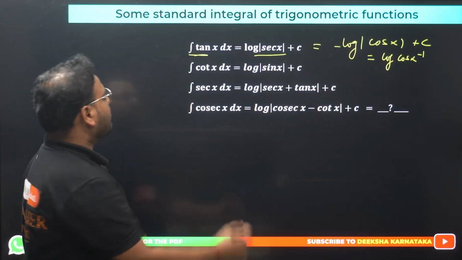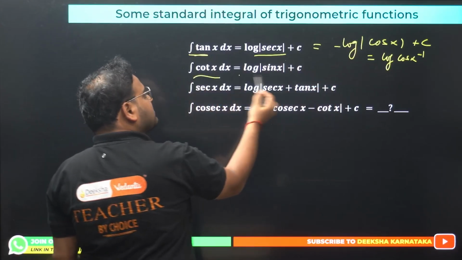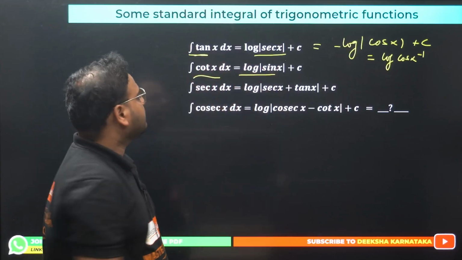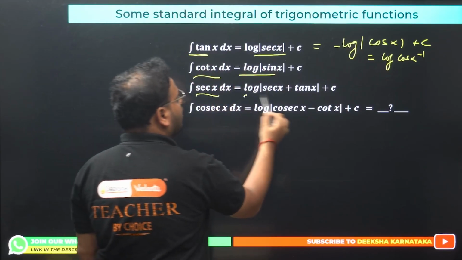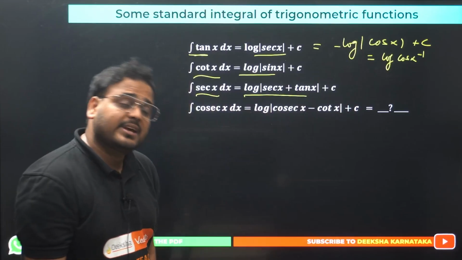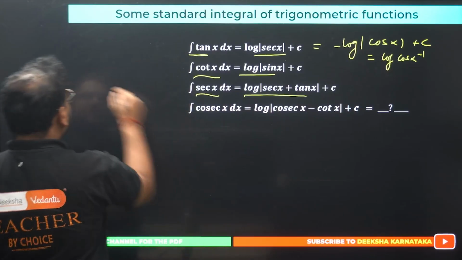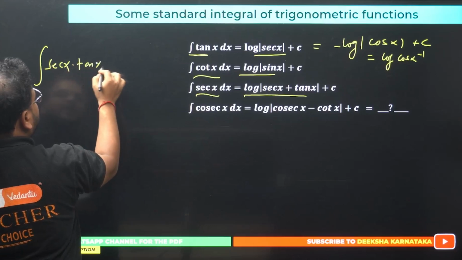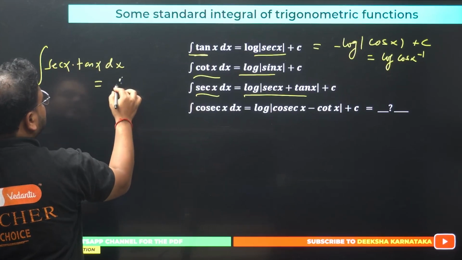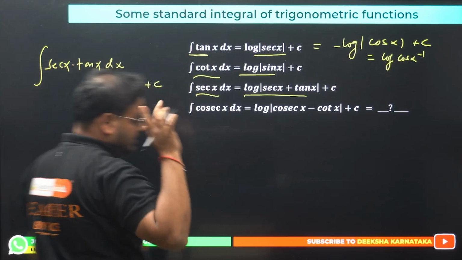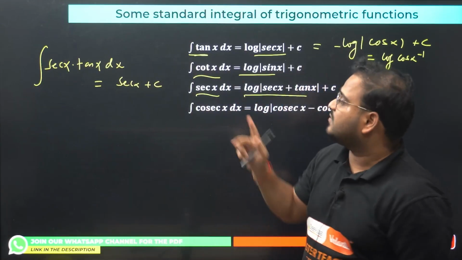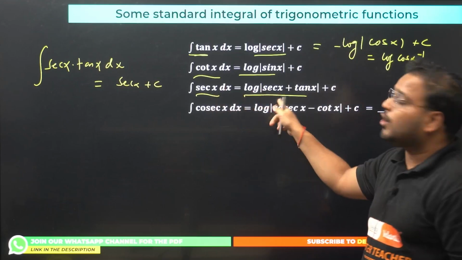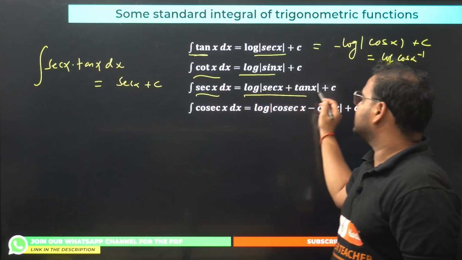Okay, next, integral of cot x is log sin x. If you want you can differentiate the right hand side and get the answer. It will come as cot x only. What about sec x? Answer is log of sec x plus tan x. Don't be confused, this is a different formula. Integration of sec x into tan x was there. The answer for this is sec x plus c. Two different formulas. Integration of sec x tan x is sec x plus c. But integration of simply sec x is log of sec x plus tan x plus c.